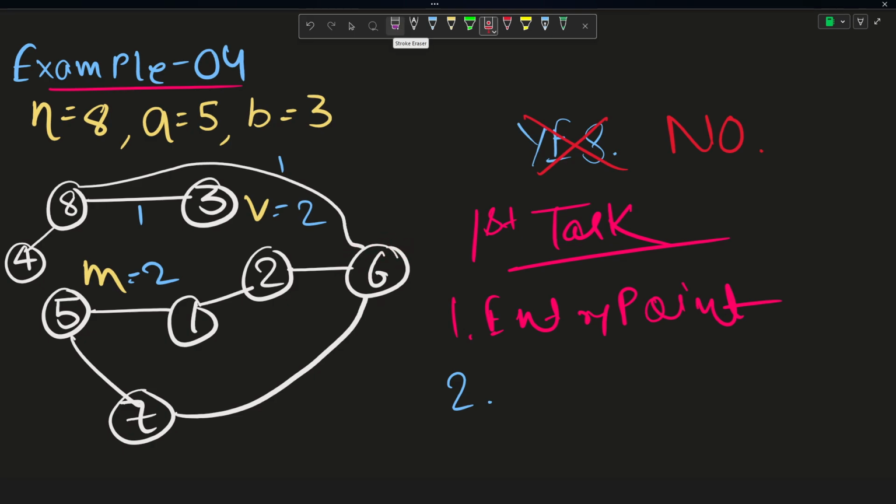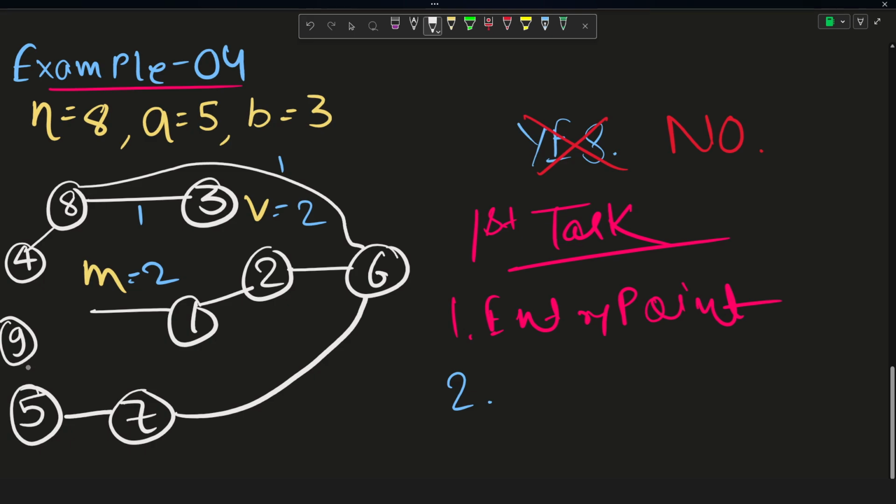Let me modify the graph a bit. Suppose there was a fifth node, right? It was present initially, but along with this fifth node, let's take another node, say the ninth node. So it is also present now. That's why now there are a total of 9 nodes and also 9 edges. So in this example I have taken 9 nodes and a total of 9 roads. Initially Valerio is present on the third city, and suppose now instead of the fifth city, Marcel is present on the ninth city. So Marcel is present here.